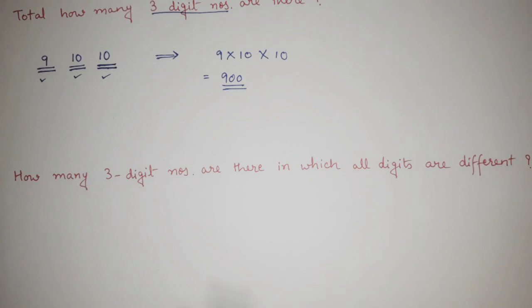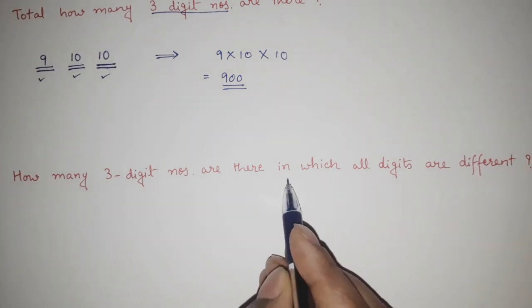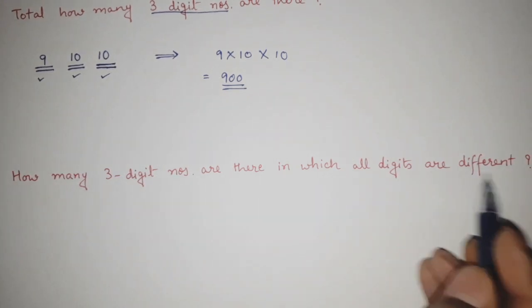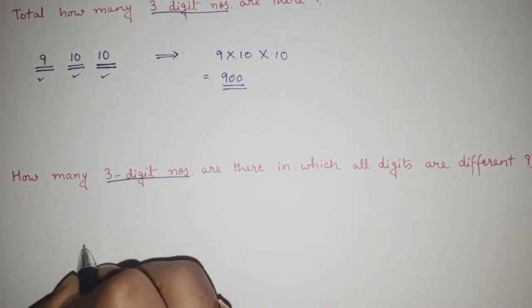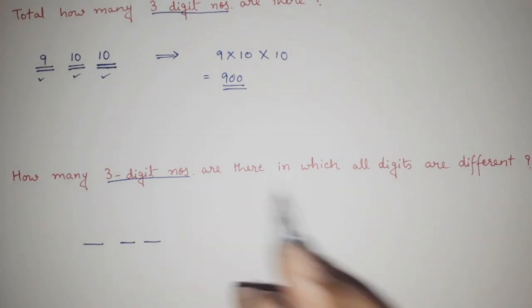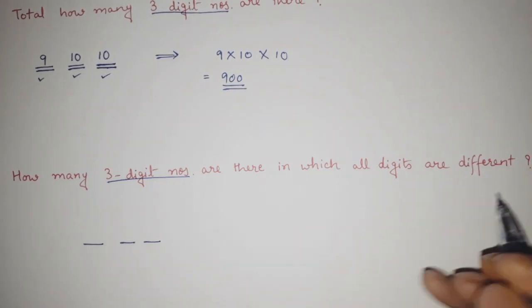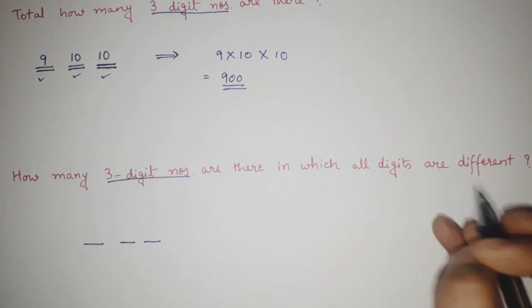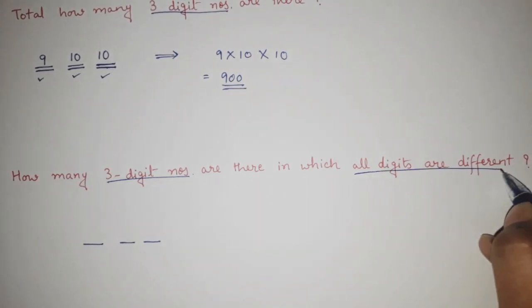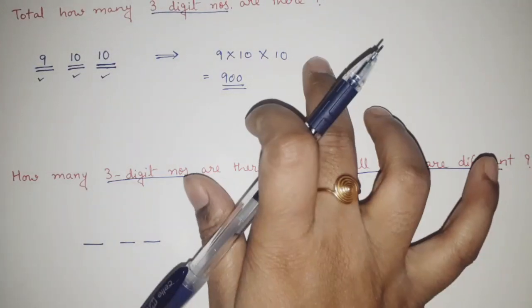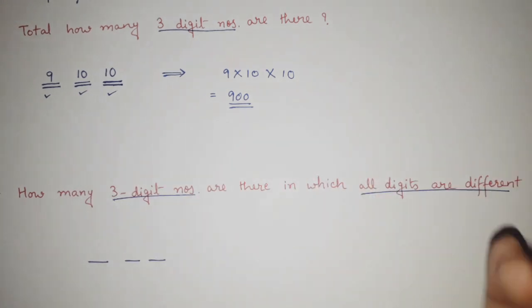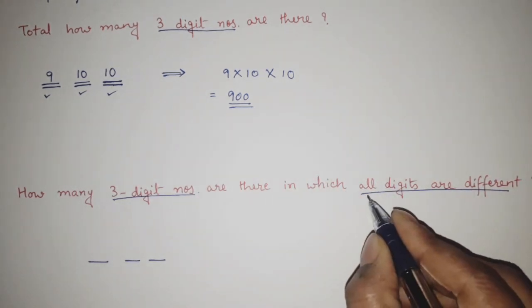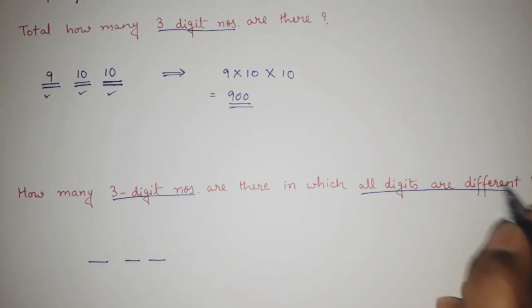What is the question here? How many 3-digit numbers are there in which all digits are different? See, here also they are asking about 3-digit numbers. That means again 3 digits will be there. But what is different in this case? In this case, they are also specifying that all the digits must be different. In the above question, nothing like that was mentioned, right? The numbers could have been the same or could have been different. But here they have clearly specified that all the digits are different. So we have to think in that direction.